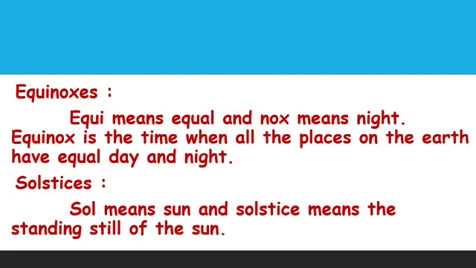Twice a year, the sun shines directly over the equator during equinoxes. What is this equinox? Equi means equal, nox means night. Equinox is the time when all the places on the earth have equal day and night. Solstices: sol means sun, and solstice means the standing still of the sun.